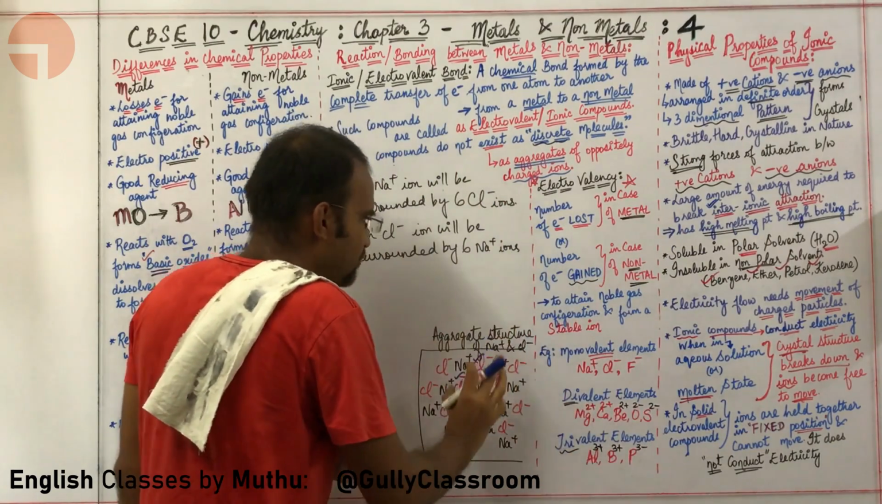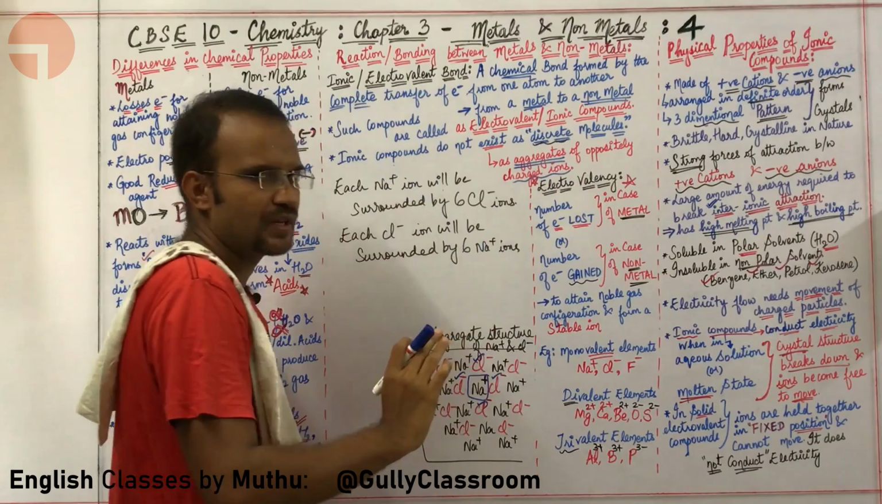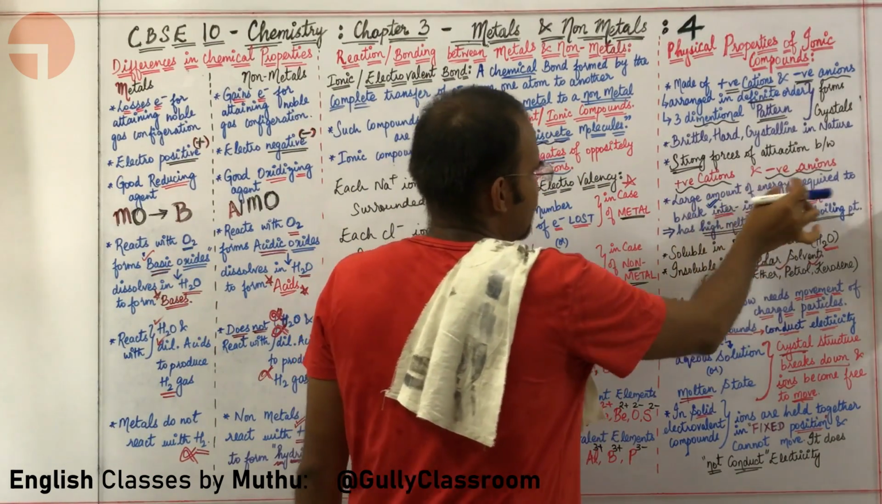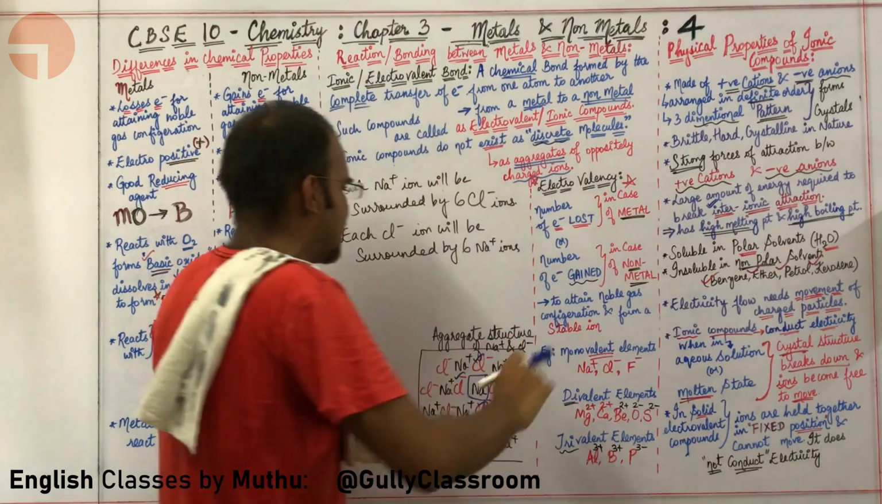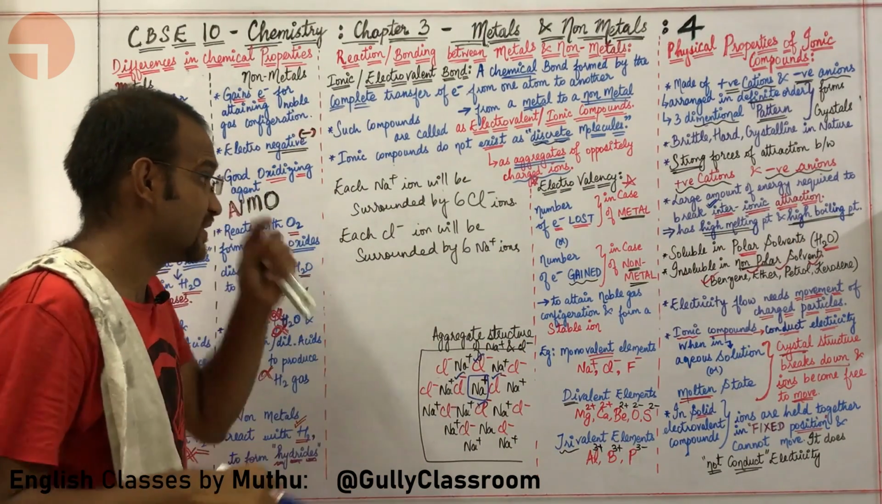Hence, these ionic compounds have very high melting point and very high boiling point, because a large amount of energy is required to break the interionic attraction between the positive cations and negative anions. Okay, sir, that is fine.